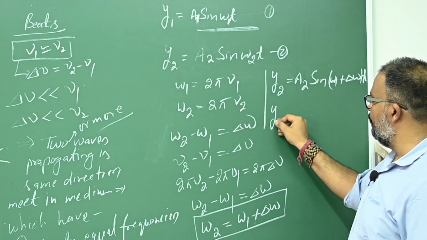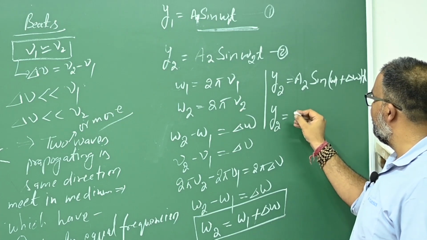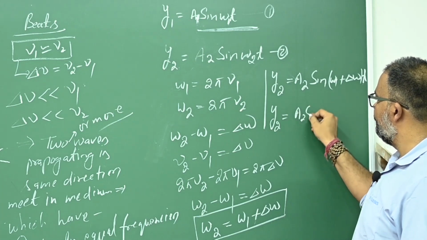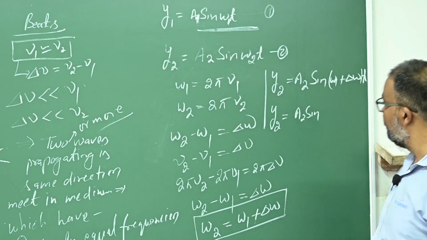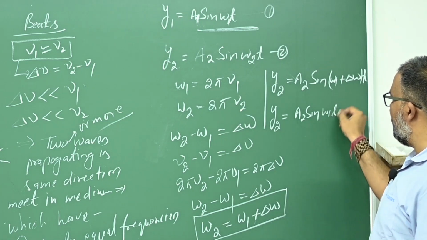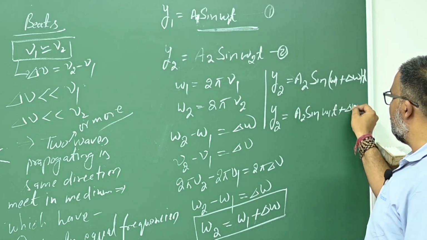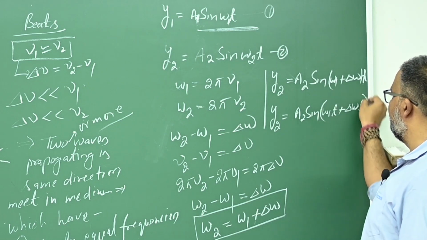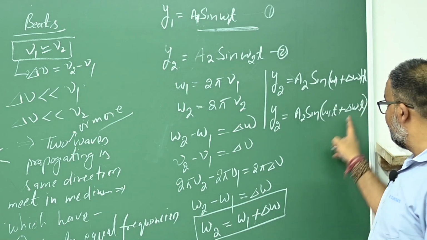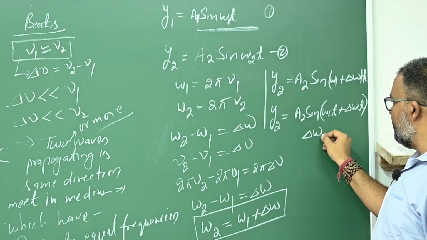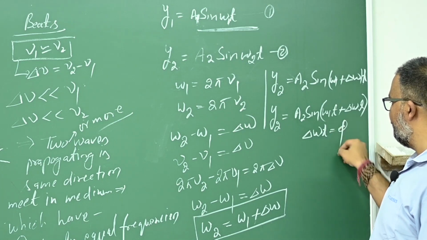So this y2 will become a2 sine of omega 1t plus delta omega t, right? Where this delta omega t is considered as phi.